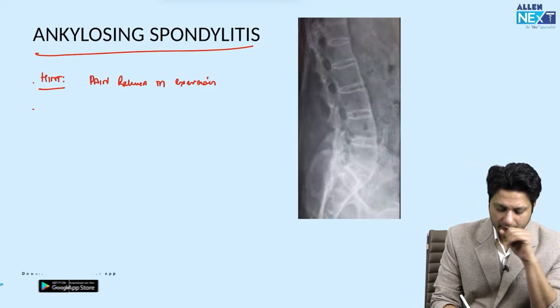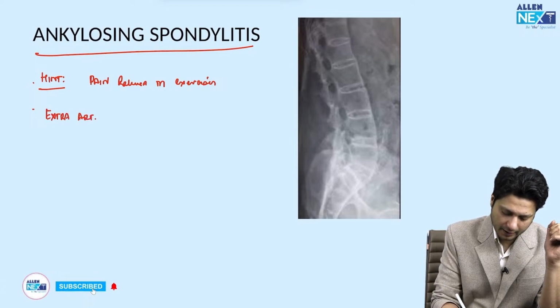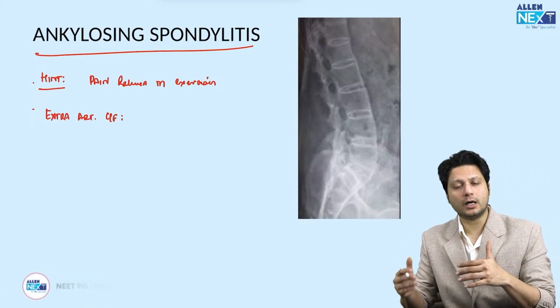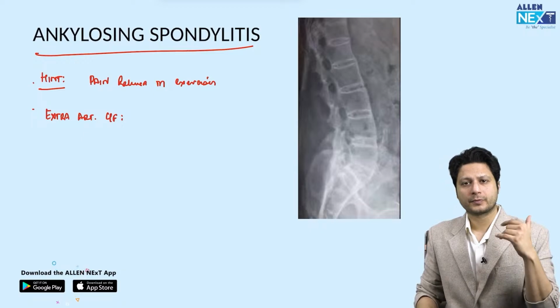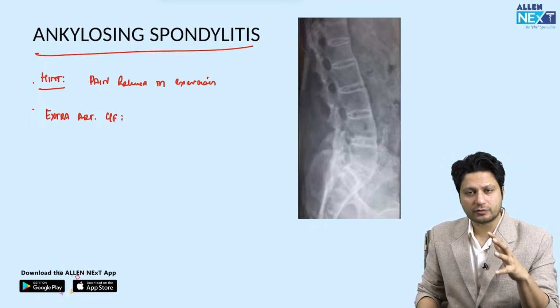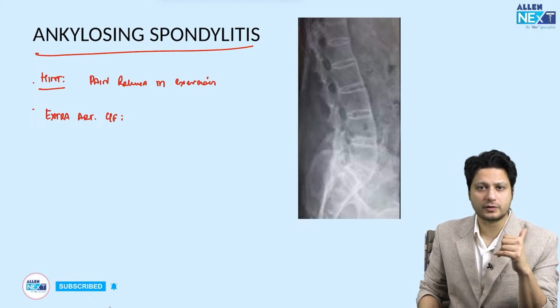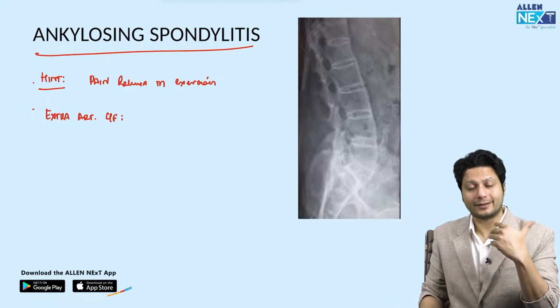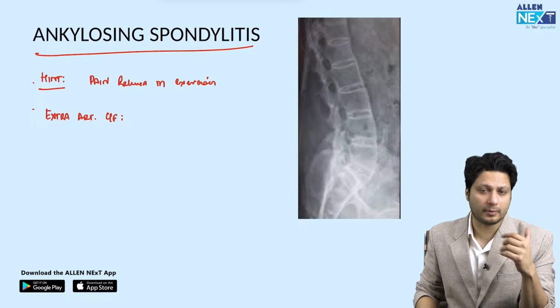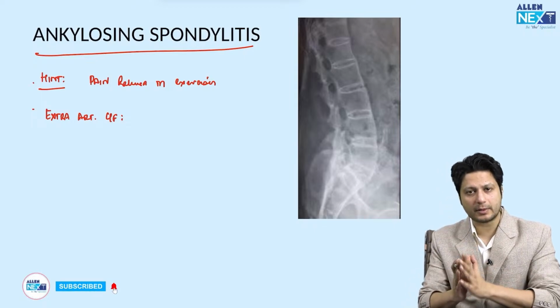The hint number 2 is the extra-articular clinical features. Extra-articular clinical features which are related to acute anterior uveitis, jisme ki red eyes, right, glaucoma, cataract. Then there are several clinical features which are related to cardiac insufficiency, right? The third degree heart block, aortic valvular insufficiency, the apical pulmonary fibrosis, difficulty in breathing, prostatitis, retroperitoneal fibrosis, and inflammatory bowel disease. So all these are the features which will be kept in your examination in the form of the hint.